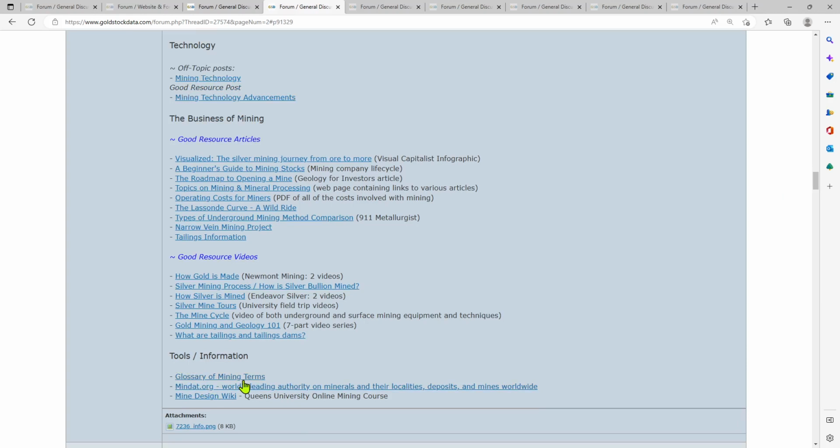So, glossary of mining terms, database on minerals and their locations, deposits, and mines, and then a whole course. Queen's University online, everything you would want to know. You could take your own course. Mining Design Wiki. All right, so that is the business of mining.